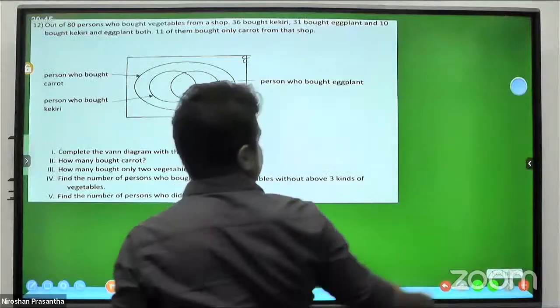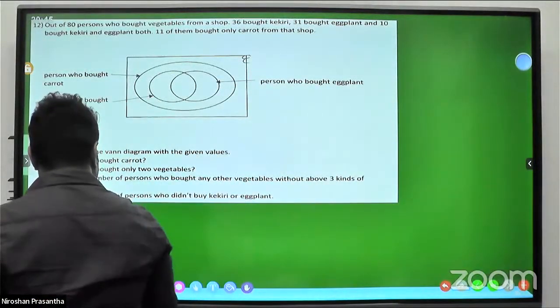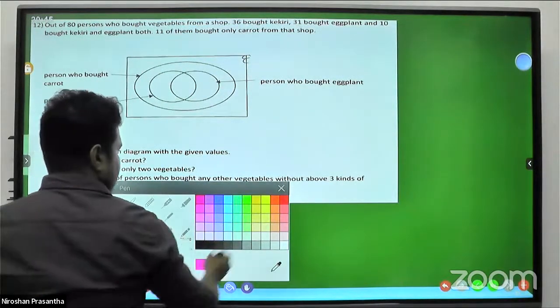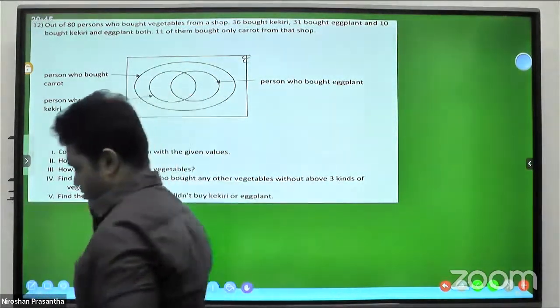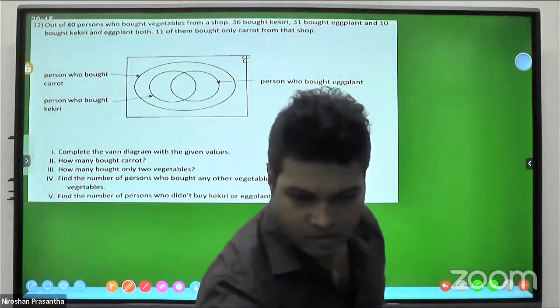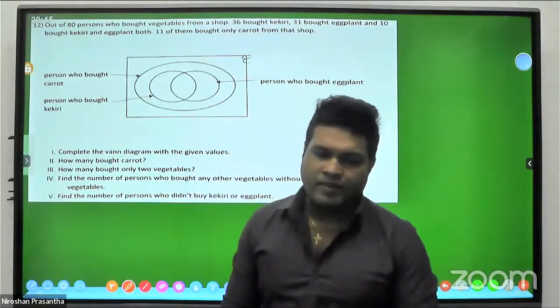Everybody must turn on your camera. Okay, but still there are a few people who haven't.